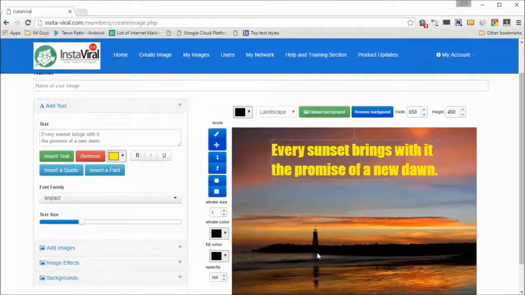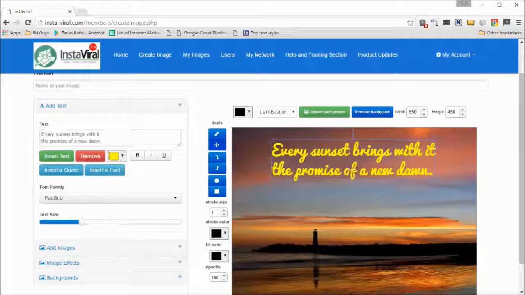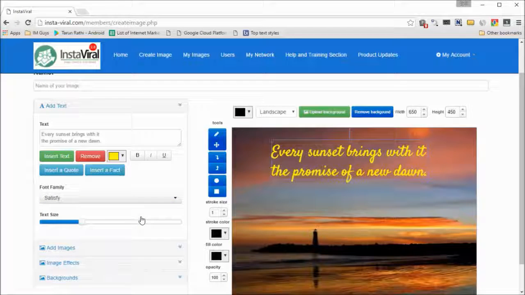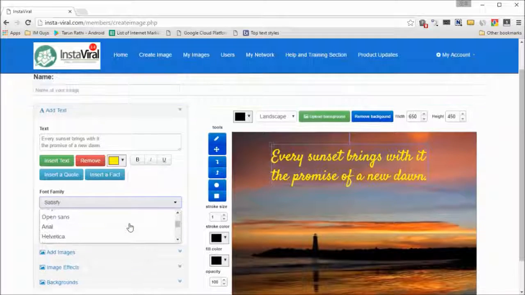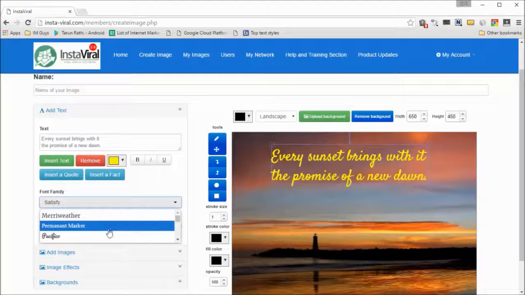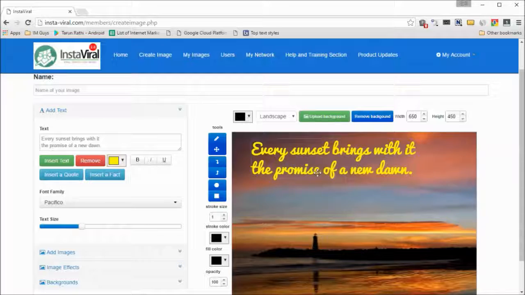You can even change the font. So here you've got the font family that you want to work with. I'm gonna change it to something else. So this actually looks a little nicer. Let's try something else. So you've got all these fonts here, a lot of fonts, with a little preview, and different styles of fonts too. So maybe I will go back to this one. It actually looked pretty good to me. So I've got this little quotation over here.